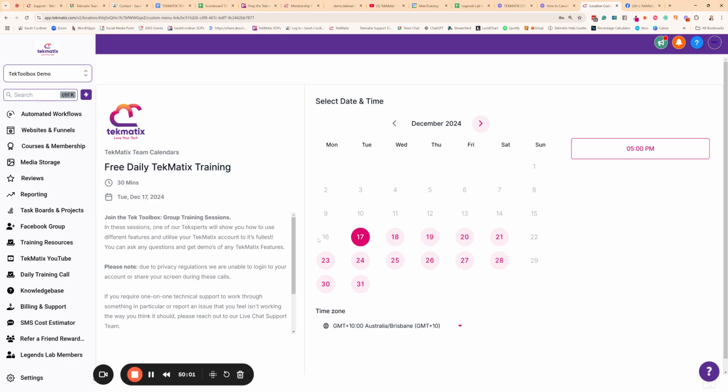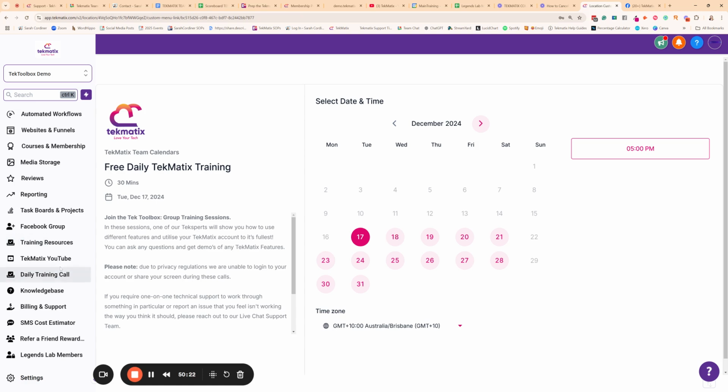But if the tech experts see that nobody's actually signed up for it, they will just assume that nobody wants to run one that day and they won't go ahead with the call. So just keep that in mind as well. Don't ever not sign up and then say, well, no one was there, we didn't know that anyone wanted to be. All right. So please make sure you click on that if you do want to turn up for daily training calls. You can ask a question and the team will basically do demos in those calls.